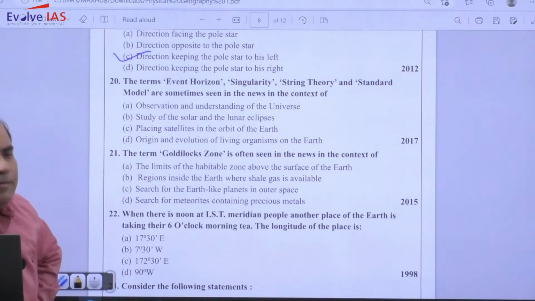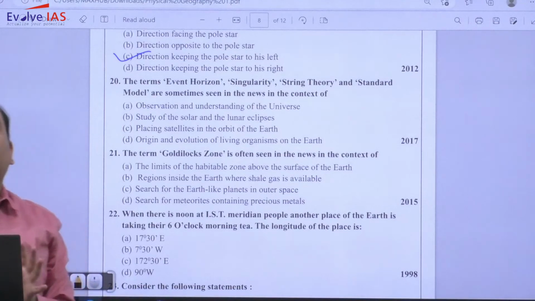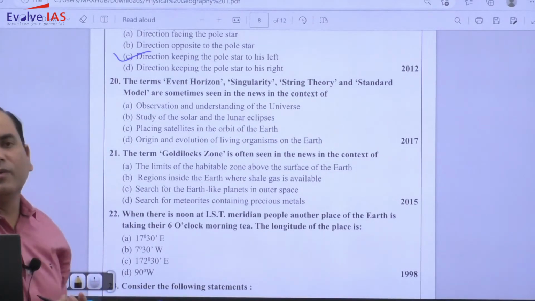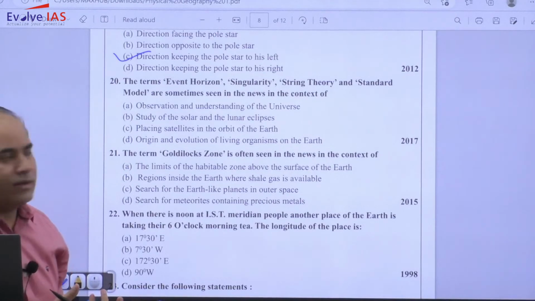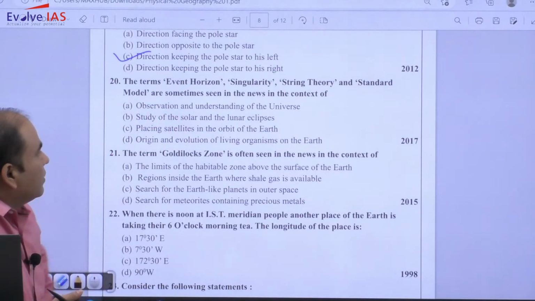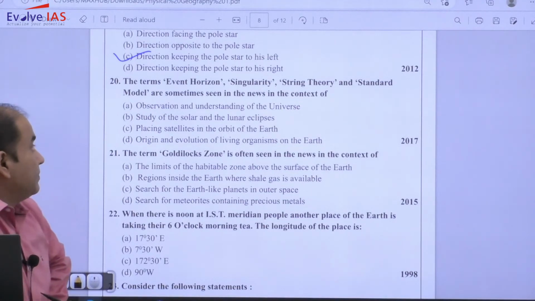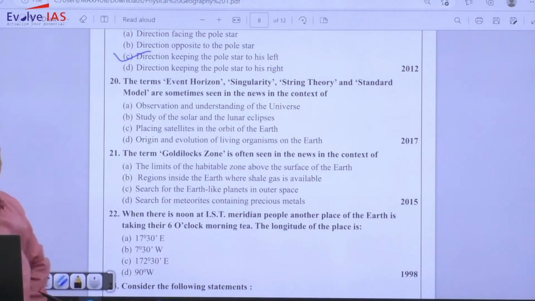तो कई बार आया था. But even if you are not having that much knowledge, if you are just going to apply your common sense, so singularity देखते ही आपको लगना चाहिए that it is something related with what? Universe. So if you will simply go with observation and understanding of the universe, even if you don't know other things, then also you can go with this.